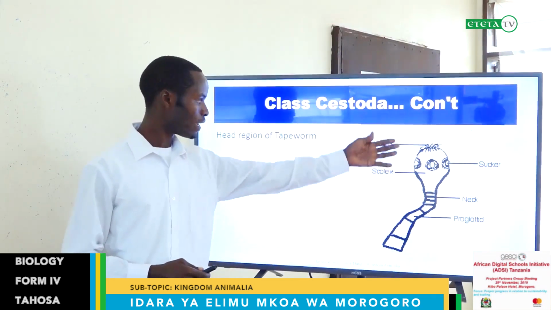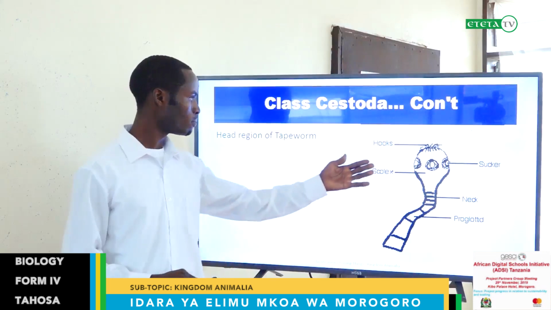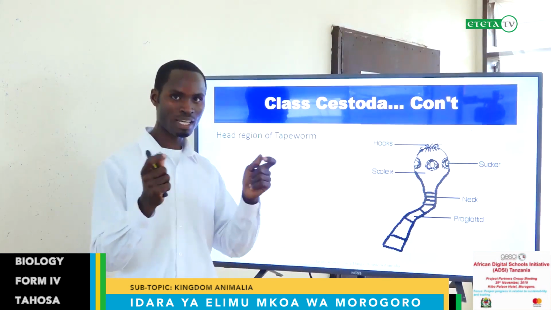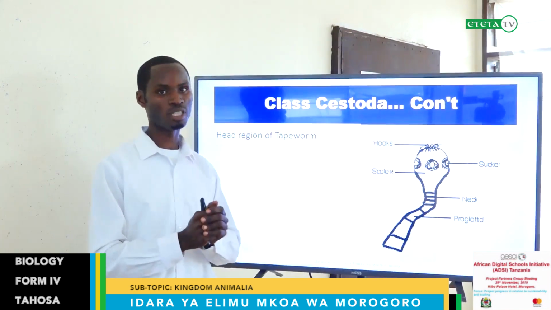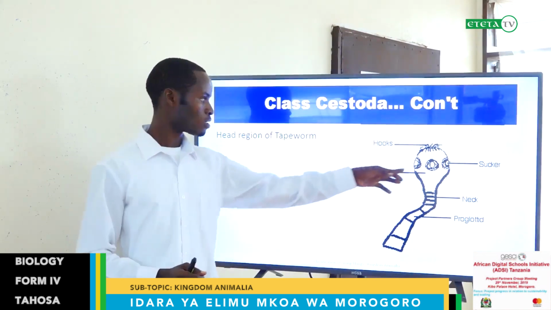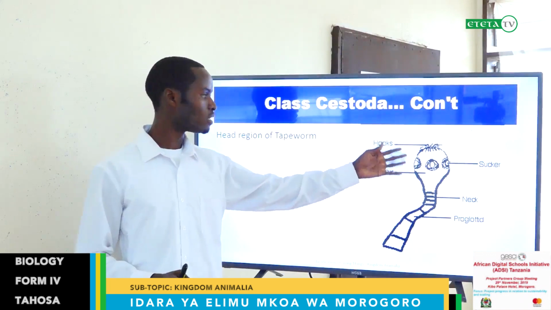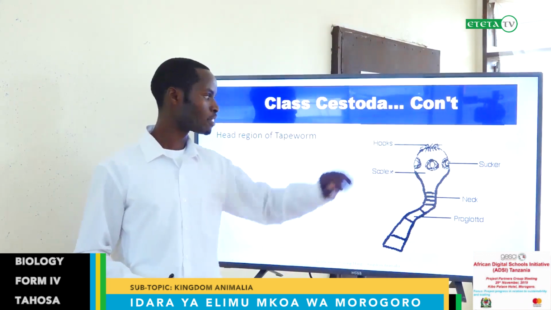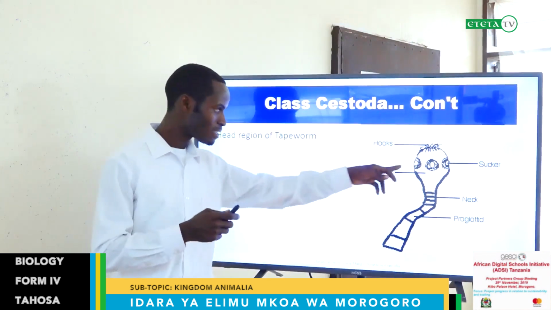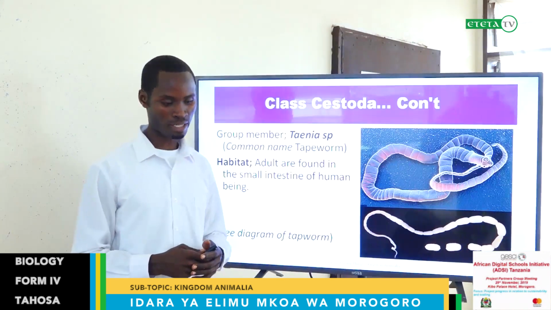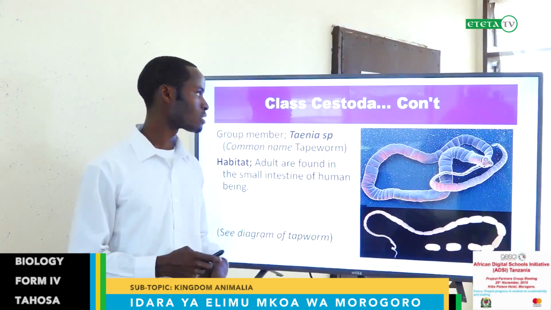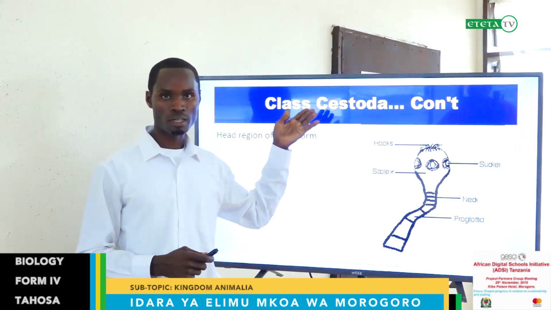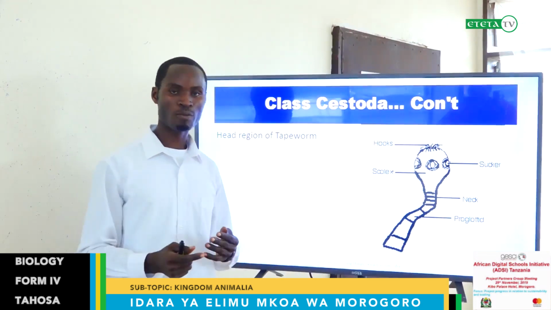This is the head region of the tapeworm, to show clearly the hooks, something that attaches to the small intestine of human beings. Scolex, we can say head. The head has these suckers and they have hooks for fixing. They attach to the intestine in our gut and belong to the class Cestoda. And we are done with the Phylum Platyhelminthes, which covered the three classes.